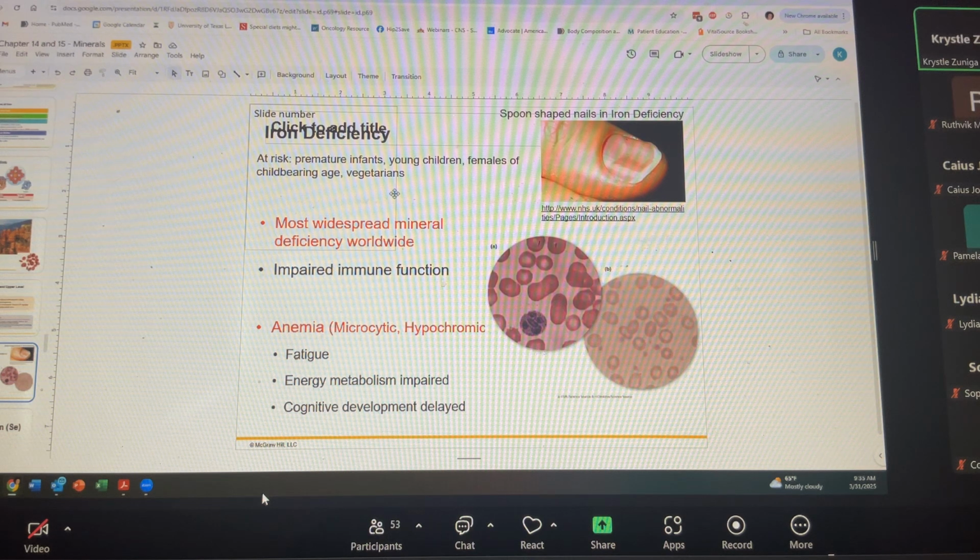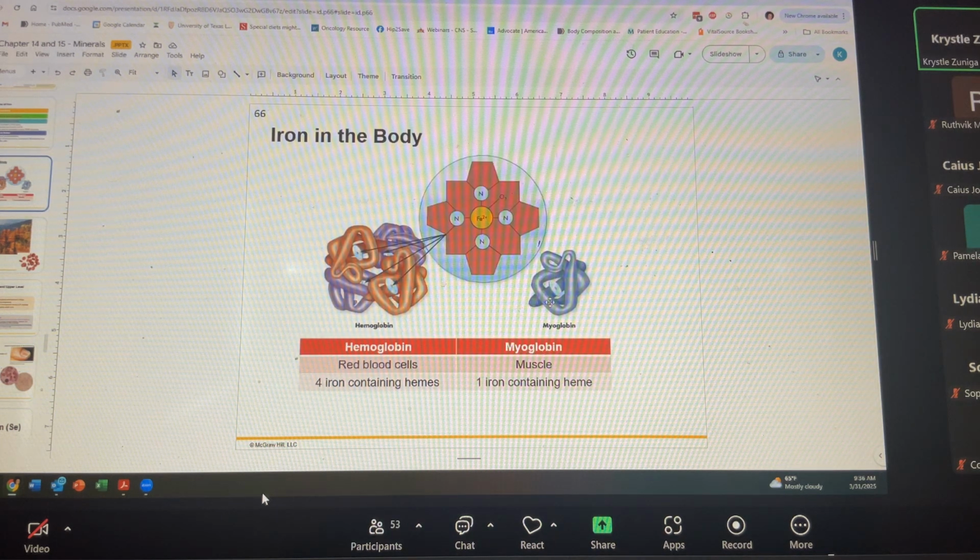And then here's your point about who's at risk of deficiency. Very little easier to see. Young children, females of childbearing age, it means they're menstruating, vegetarians, vegans, because they're consuming more of that non-heme iron. And that's that difference here between hemoglobin and myoglobin.